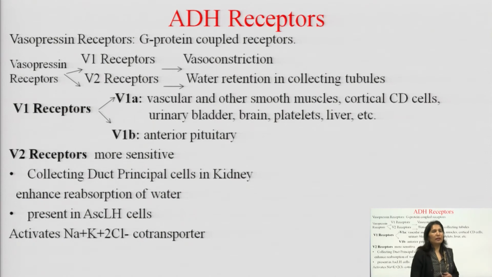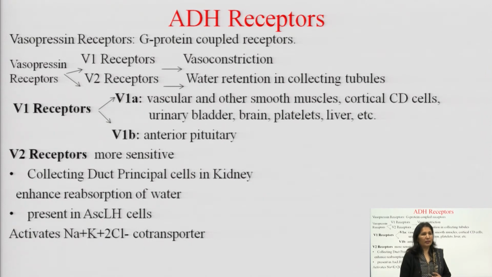Now, the V1 receptor is of further two types, V1A receptor and V1B receptor. V1A receptor is present in the vascular and other smooth muscle, cortical collecting duct cells, urinary bladder, brain, platelets and liver.